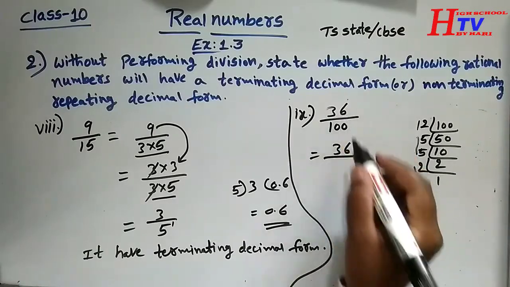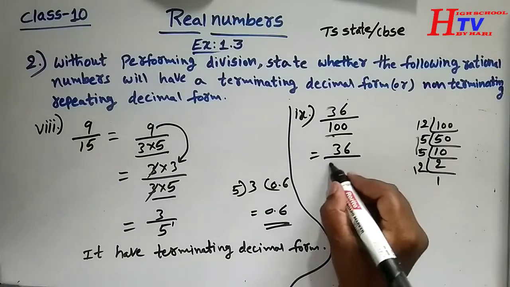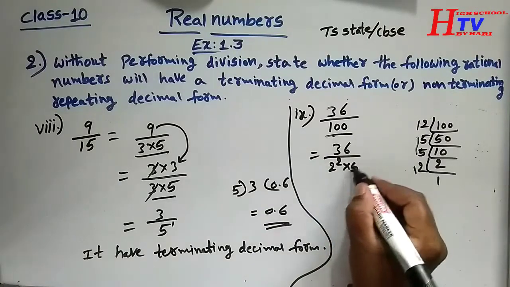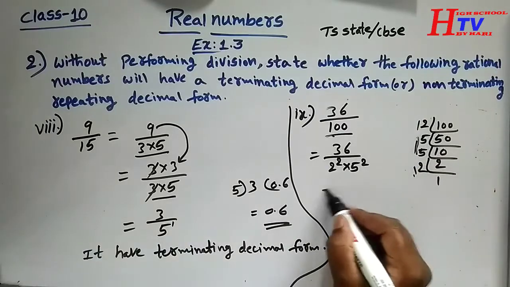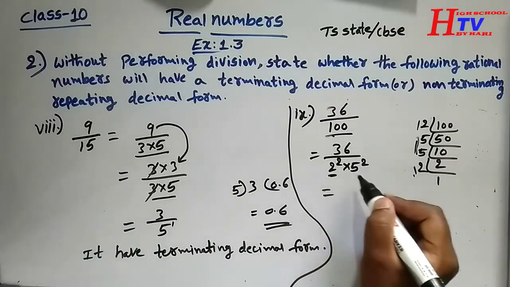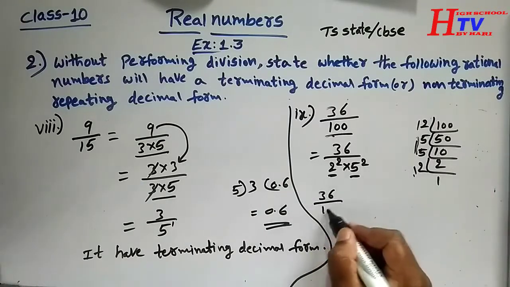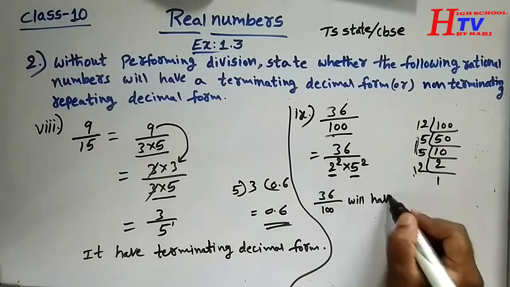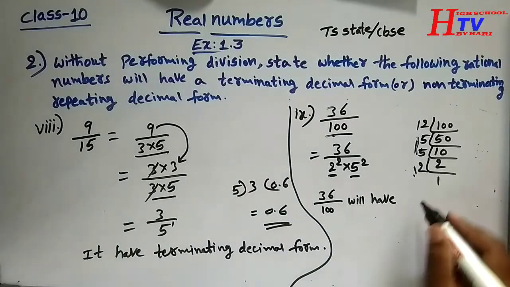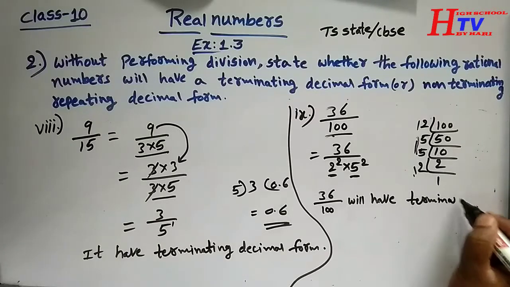Write 36 as it is in the numerator, and the denominator 100 can be written as 2 square into 5 square. 5 is 2 times there, 2 also 2 times there. Here 2 power something, 5 power something. Hence 36 by 100 will have terminating decimal form.